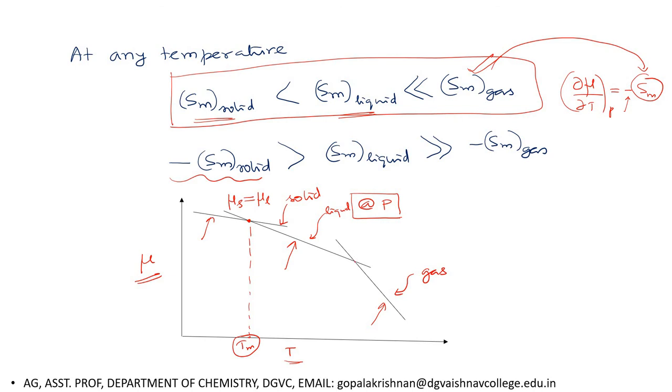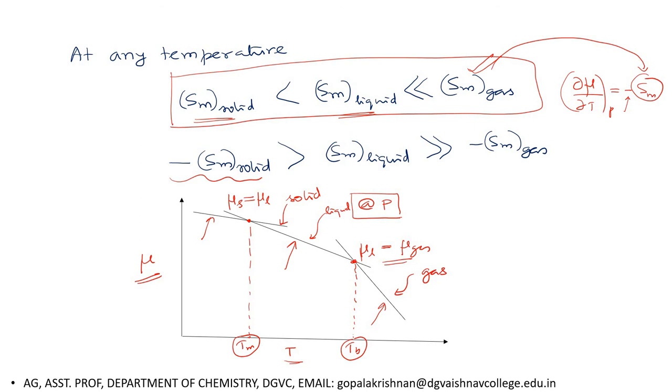Similarly, at this point the chemical potential of the liquid phase is equal to the chemical potential of the gas. That means the liquid phase and gas phase are in equilibrium at this point, and this temperature is what we call the boiling point.